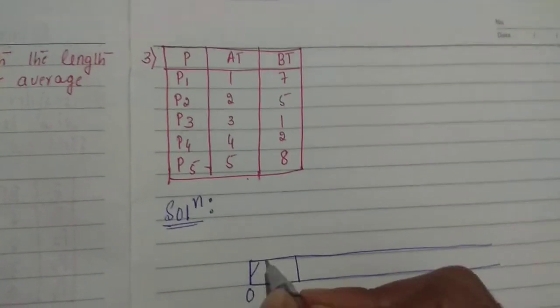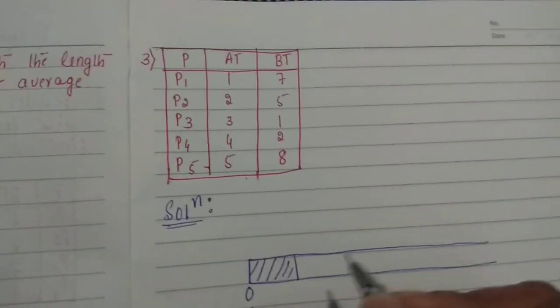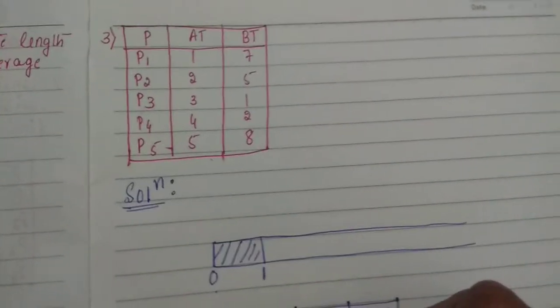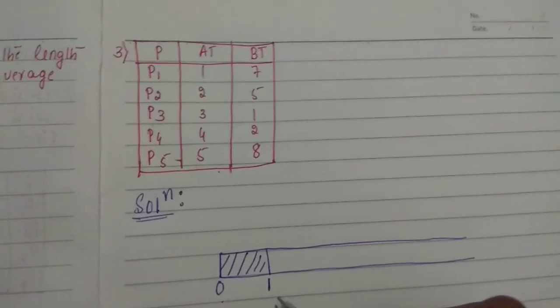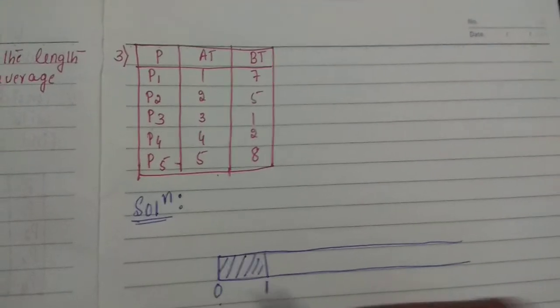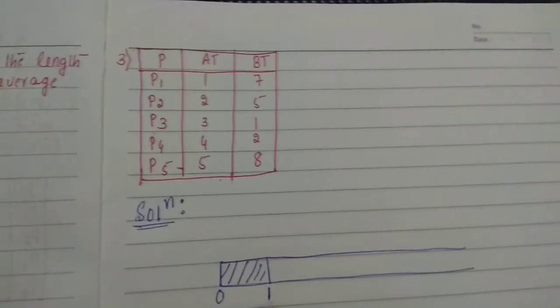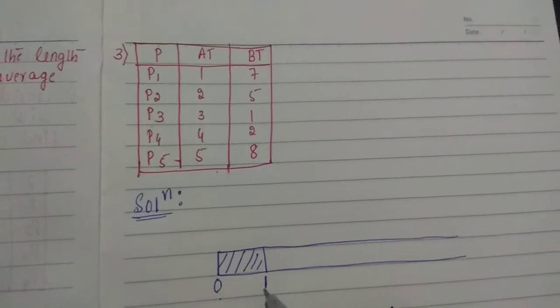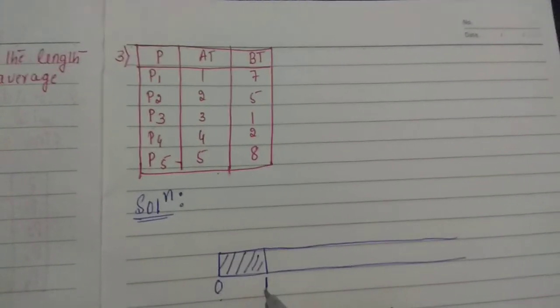Here the CPU is going to be in an idle state, it is not going to execute anything. It is sitting idle, it is free. We are going to term it as a CPU stall also, it is not in a working condition. So from 0 to 1 millisecond the CPU is not executing.